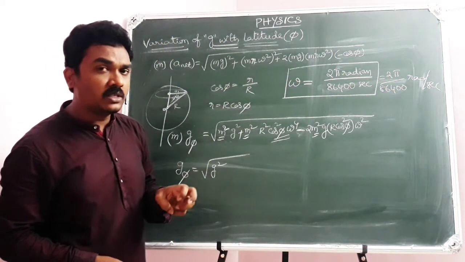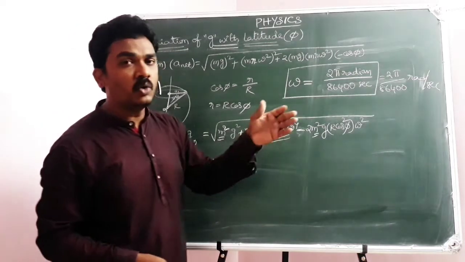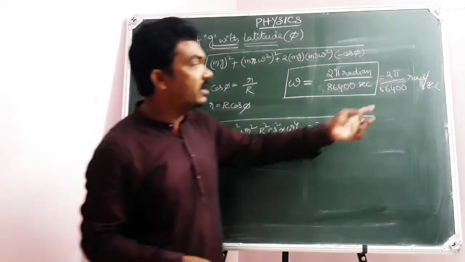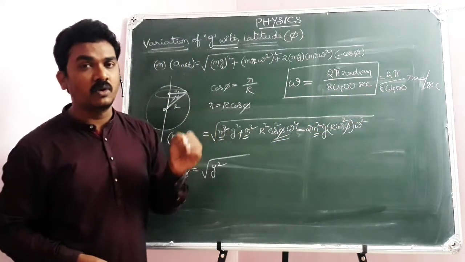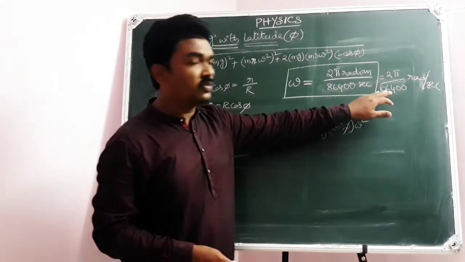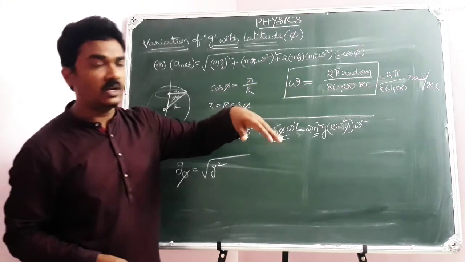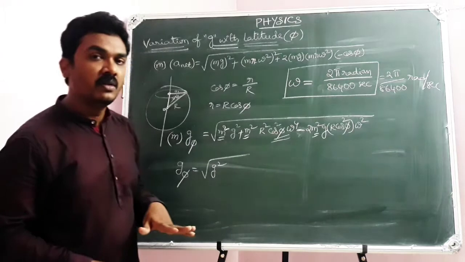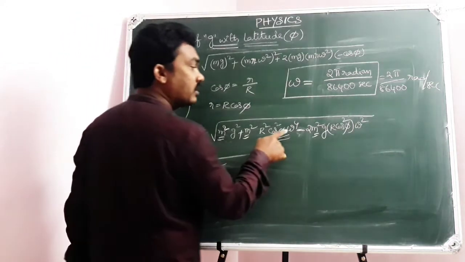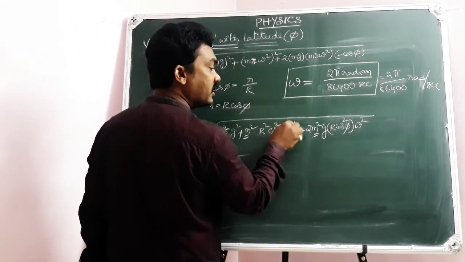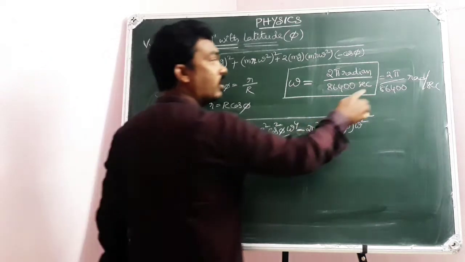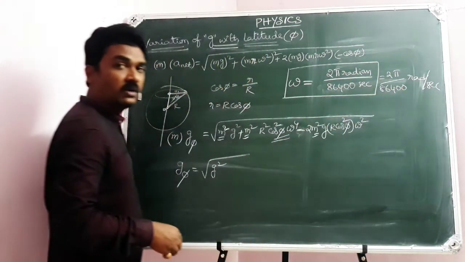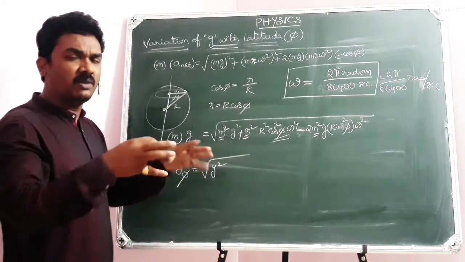Why am I telling all this? The numerator is 2 pi, with pi being 22 by 7 or 3.14, but the denominator is 86,400. As the denominator is much greater than the numerator, this fraction value will be very small. Here omega power 4 is there, into 2 pi whole power 4 by 86,400 whole power 4, so the denominator becomes very large.